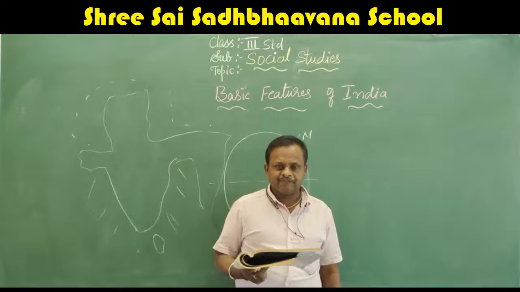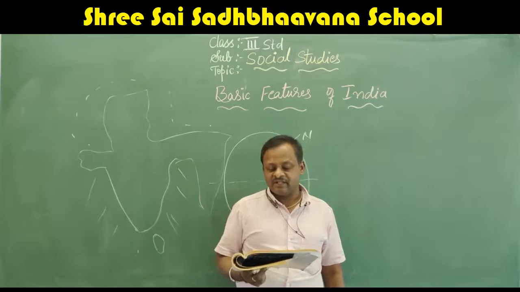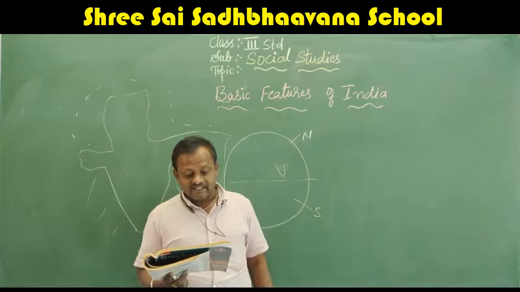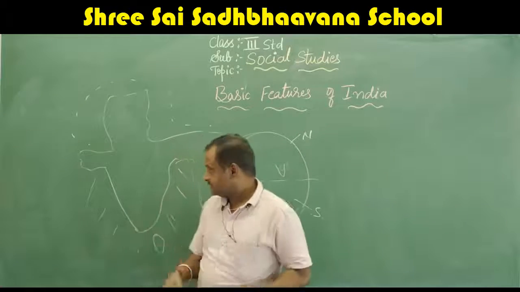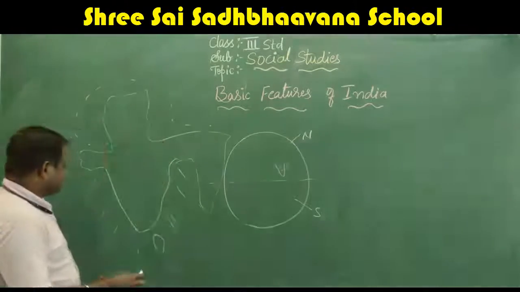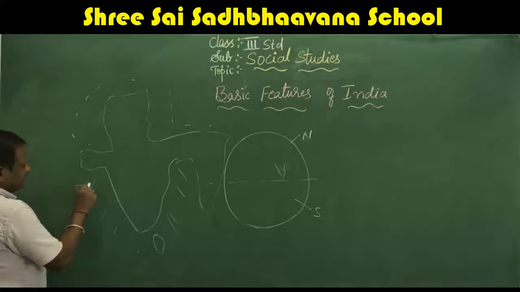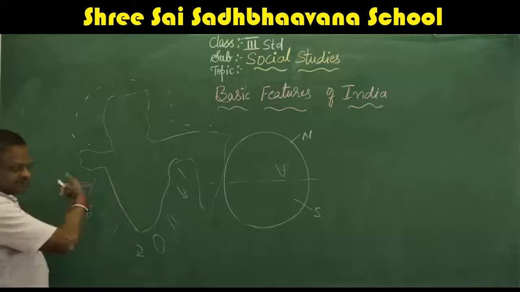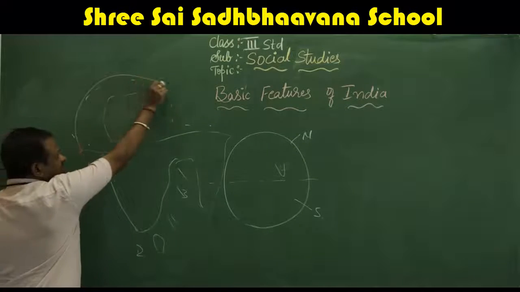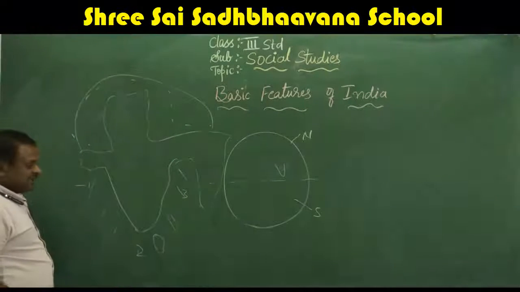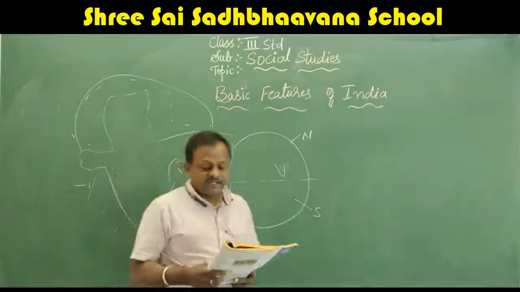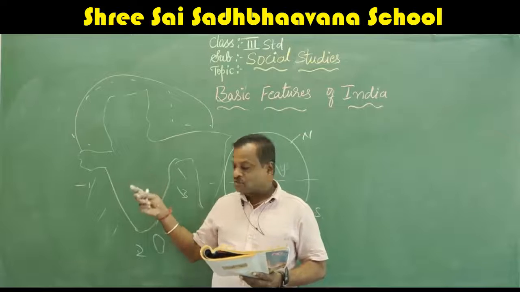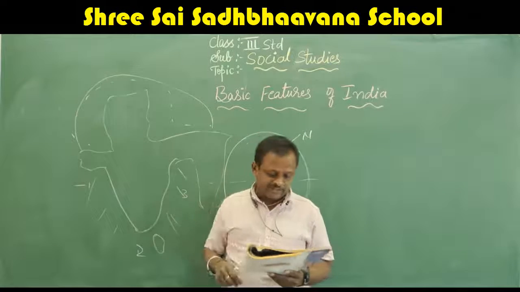India is a peninsula. What is the meaning of peninsula? They have given: a peninsula is a land surrounded by water on three sides and land on one side. See our India, this is covered by water on three sides, first side, second side and third side, and one side by the land. So this type of land is called a peninsula. So India is a peninsula.